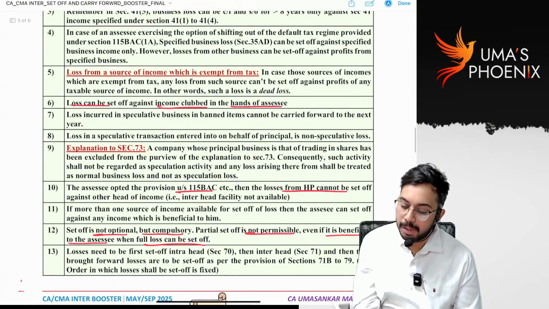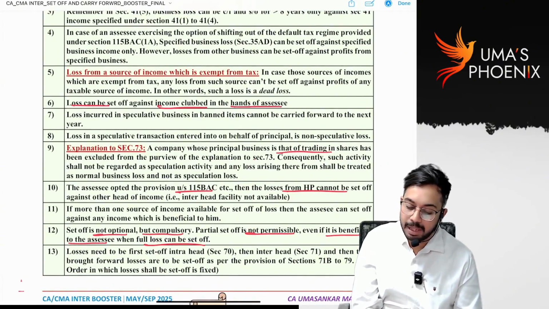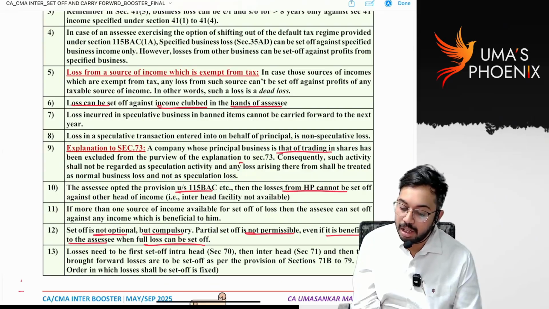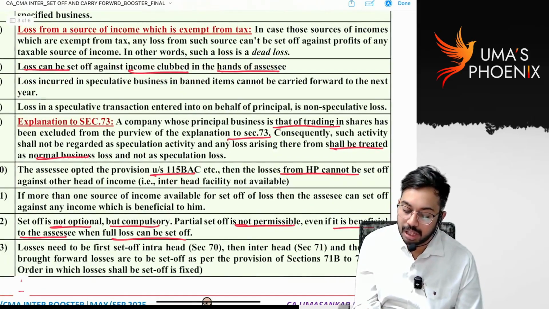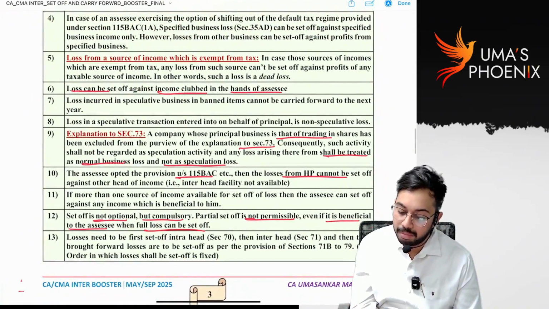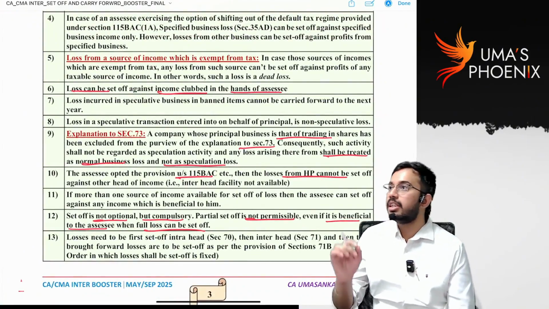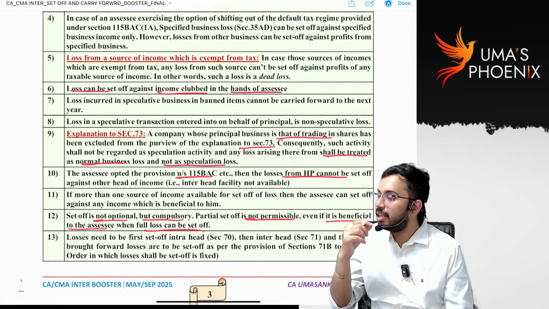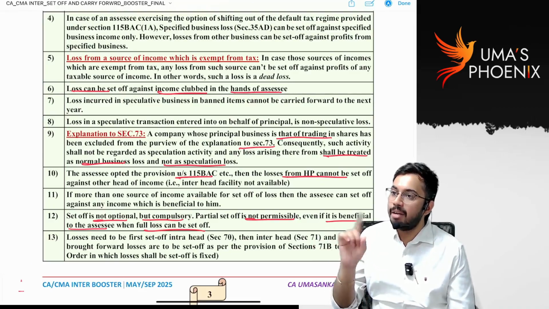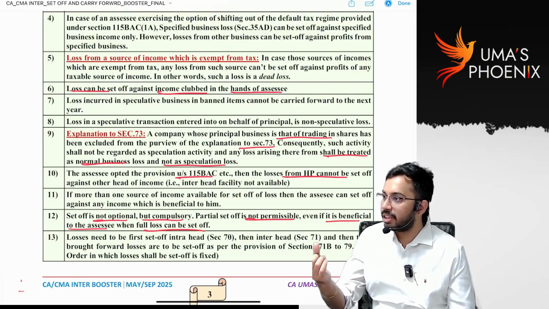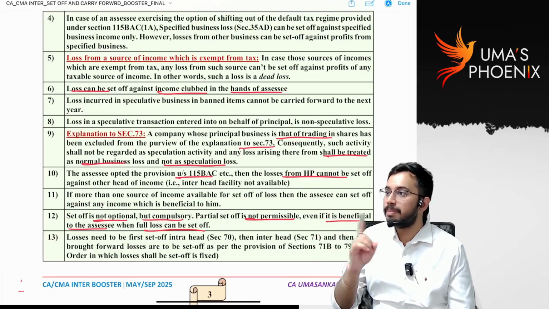A company whose principal business is that of trading in shares has been excluded from purview of the explanation to section 73. Consequently, such activity shall not be regarded as speculative activity, and any loss arising therefrom shall be treated as normal business loss and not speculation loss. See, you know speculation business, right? Speculation business, best example is intraday trading. In case of intraday trading, in the same day you will buy the share and in the same day you will sell the share. If that is the case, that is speculative business.